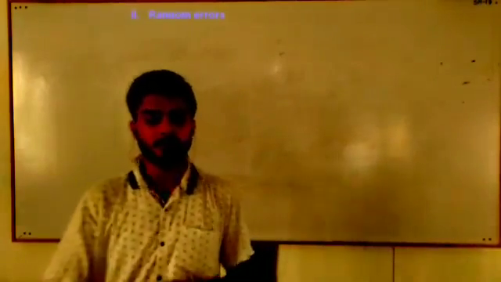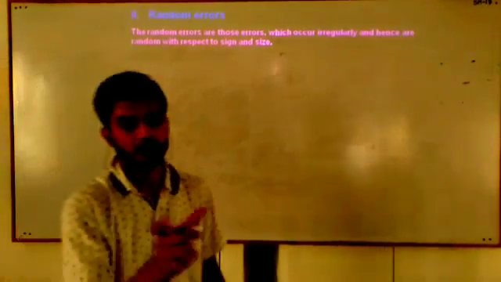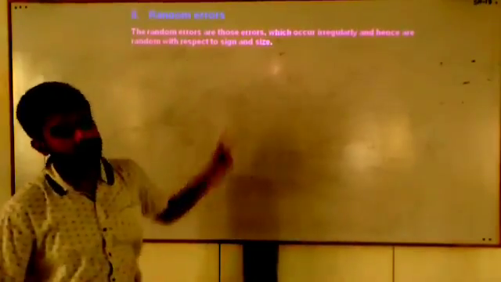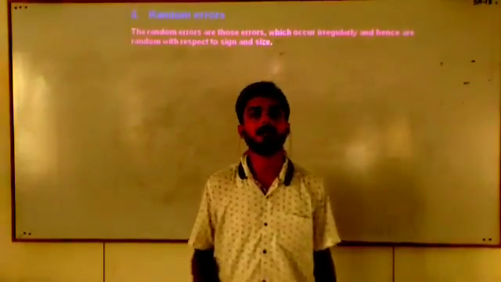Here you can see random errors are those errors which occur irregularly, and hence are random with respect to the sign and size. Here, this is an important point. These errors are random with respect to the sign and size.